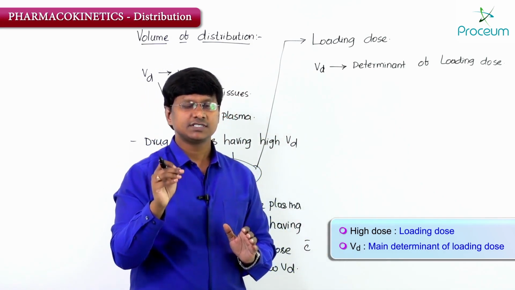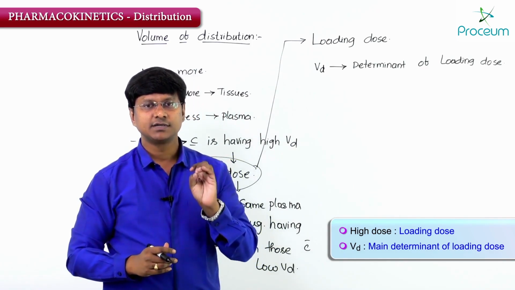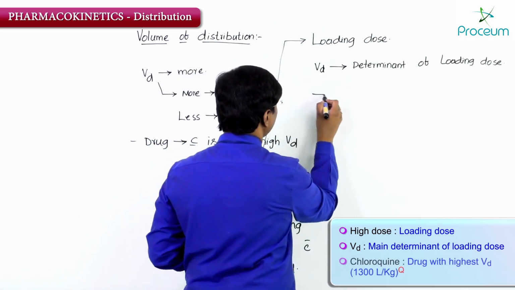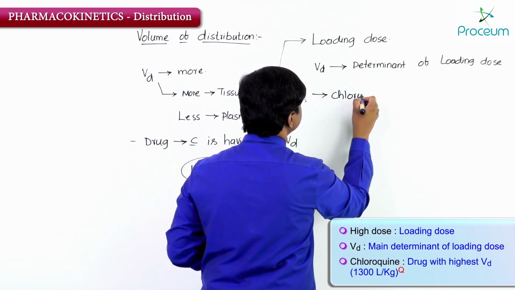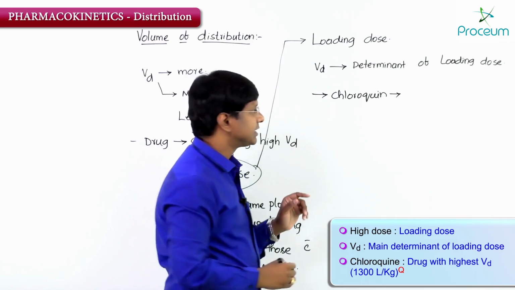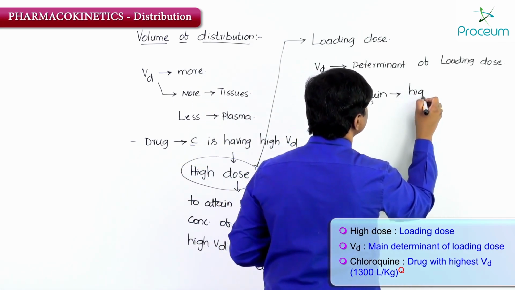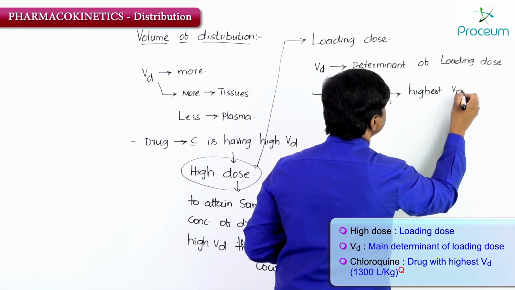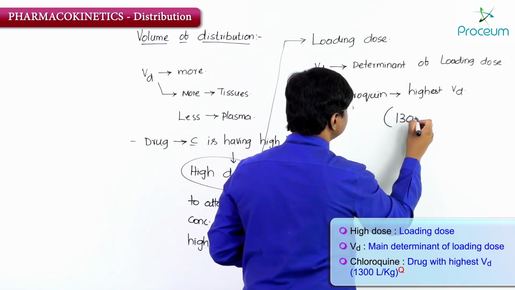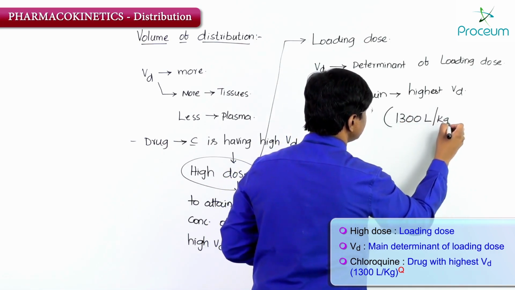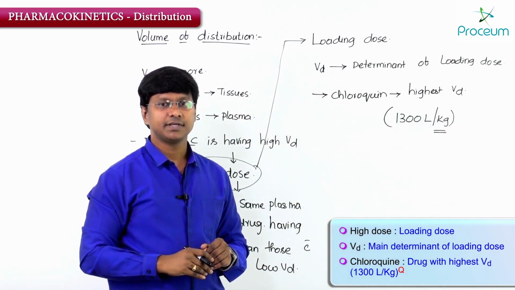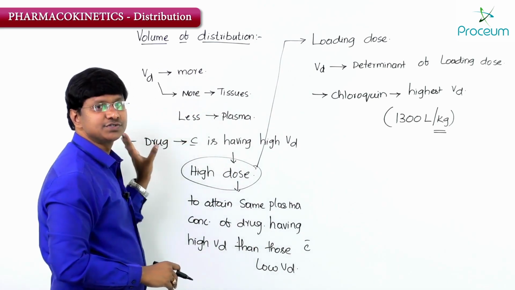Now let me tell you, this is a very important multiple choice question. What is the drug which is having the highest volume of distribution? Chloroquine, which is an anti-malarial drug. Chloroquine is the drug with the highest volume of distribution, and how much is that? That is nearly around 1300 liters per kg. So this is about your volume of distribution, right.